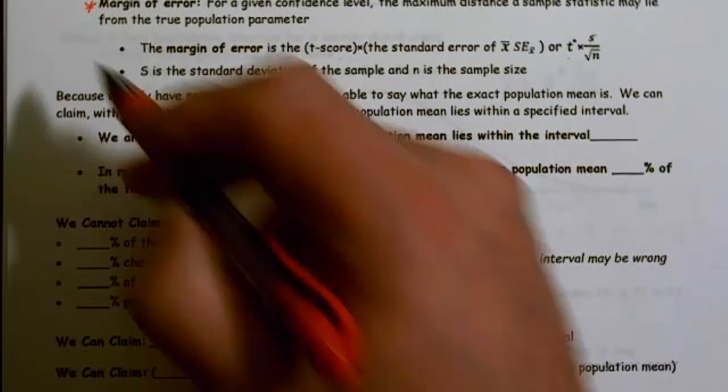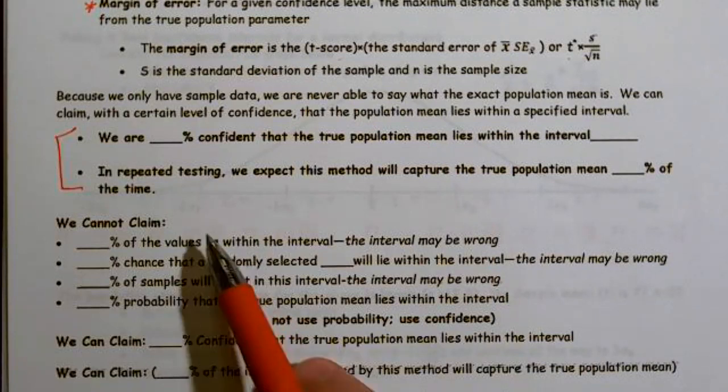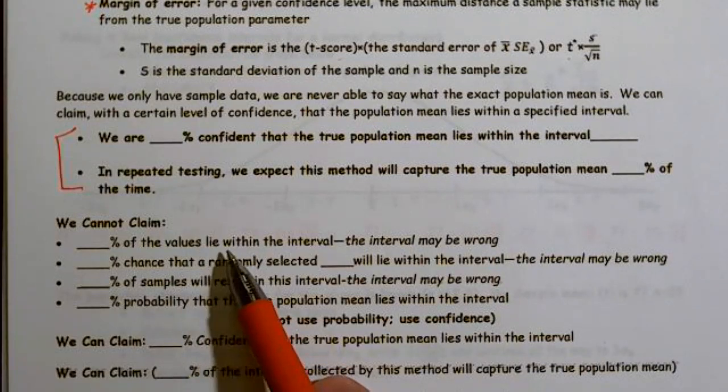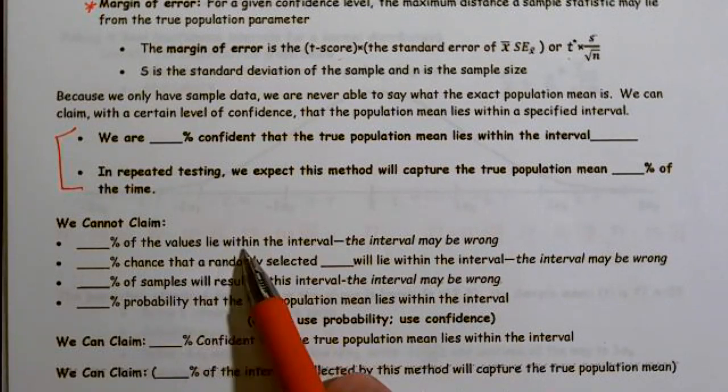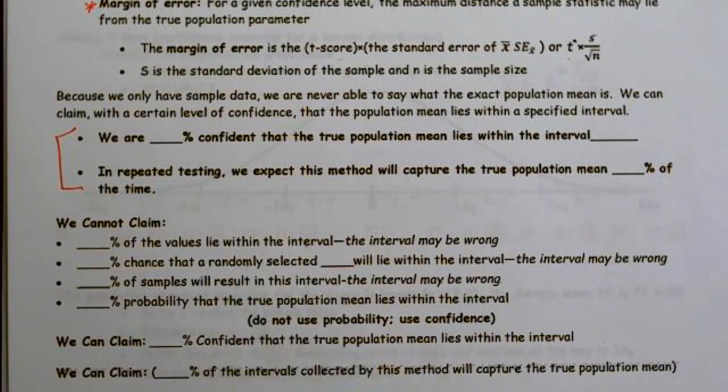Just as important as what we can claim, and by the way, you need to make sure you know these, are the things that we cannot claim. We cannot claim 95% of the values lies within the interval. And you're like, why can't you claim that? Well, the interval, first off, might be wrong. Also, we can have a weird distribution and none of the values lie within the interval.